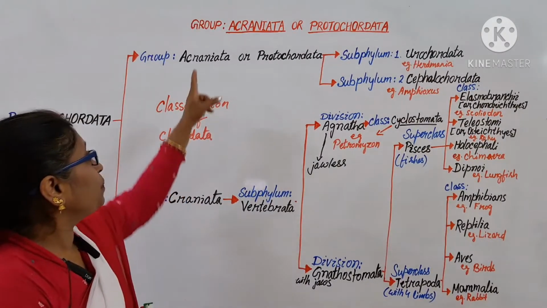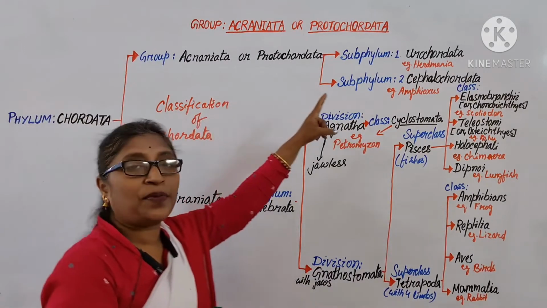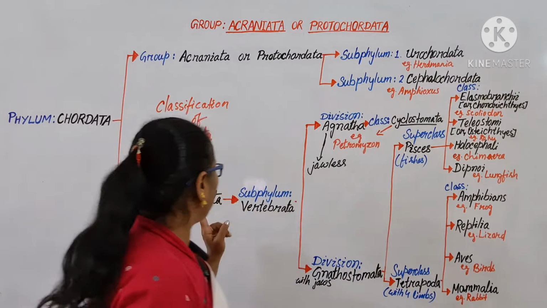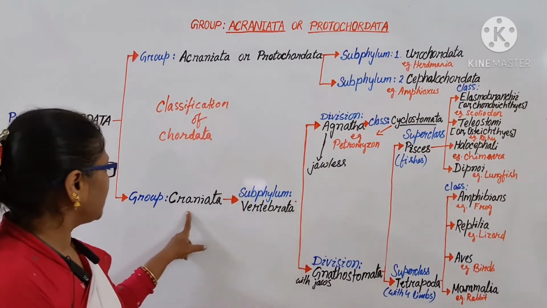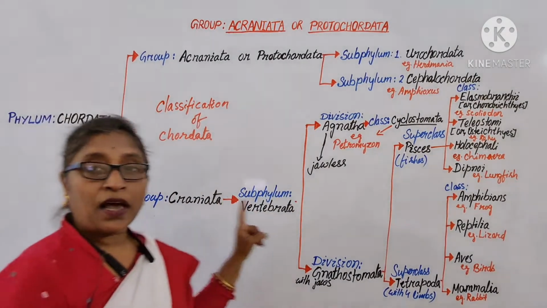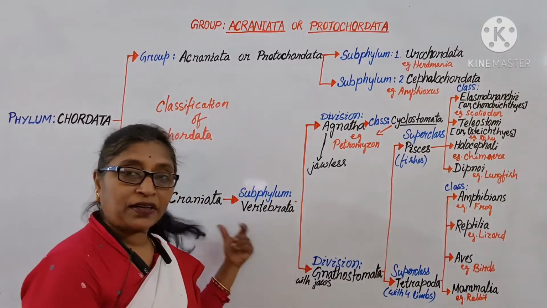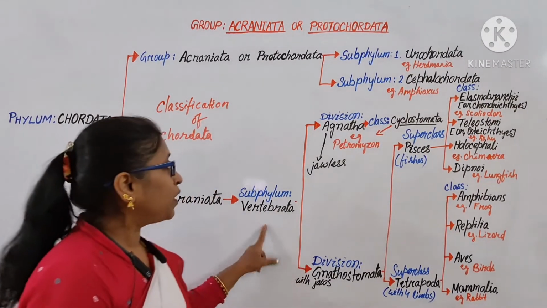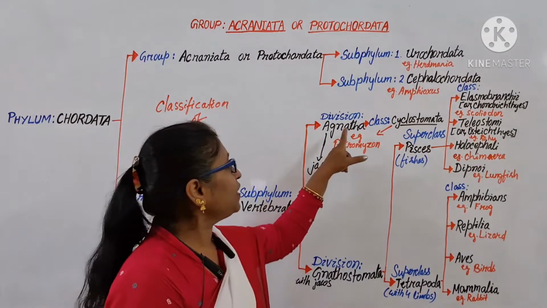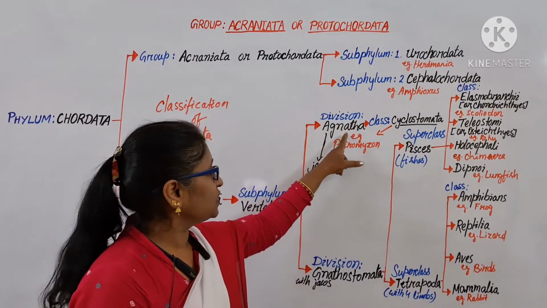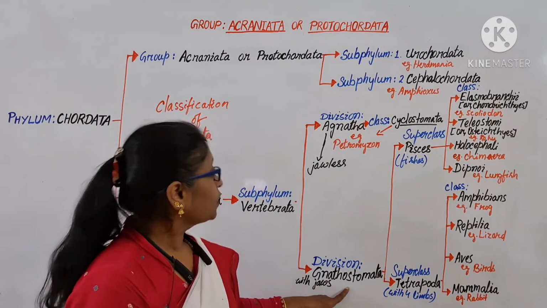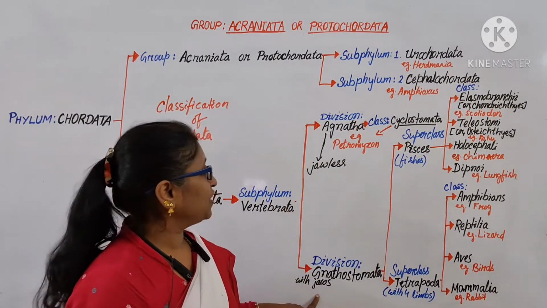The Acraniata are divided into two subphyla, Urochordata and Cephalochordata, whereas the Craniata has a single subphylum, Vertebrata. Vertebrata has two divisions, Agnatha and Gnathostomata, jawless and with jaw.